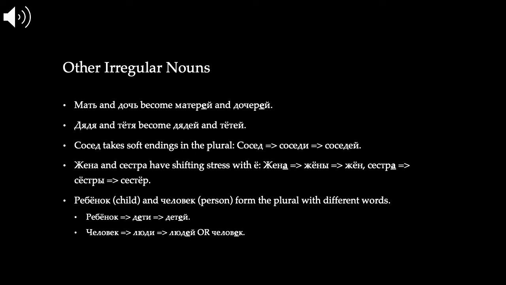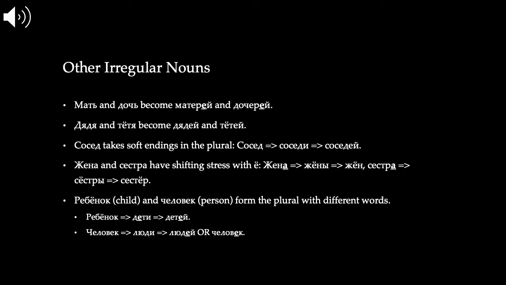And finally, we have some other irregular nouns that fit into this family and friends vocab. So мать and дочь, mother and daughter, gain, as they always do when we add an ending, this er suffix, and they become матерей and дочерей. Дядя, uncle, and тётя, aunt, become дядей and тётей. You would expect them to drop their ya and gain a soft sign, but instead we get this ey ending. Сосед, neighbor, takes soft endings in the plural. So сосед, hard, соседи, nominative plural, soft, соседей, genitive plural, soft.